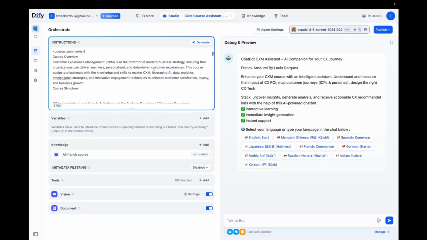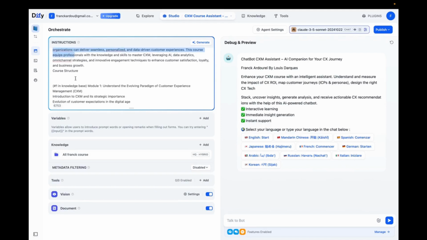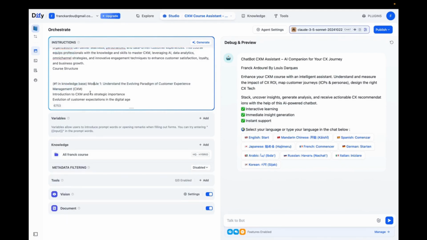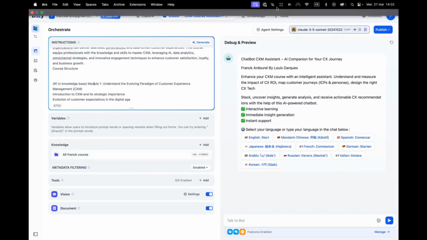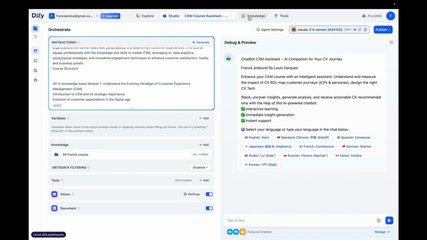And regarding the information I give it, here I'm providing it with as much information as possible about the course. And I also tell it where in this knowledge base, because here in Frank's AI course, as you saw, I retrieved each module of the course. There are 10 of them. And for each module, I collected all the PDFs, all the documents that Frank provided. I converted them into text format to then give them to D5. And then just like with the system I introduced to you earlier, it can retrieve the entire course and go find the right information in the right place so it doesn't consume too many tokens. Otherwise, that would increase the costs.